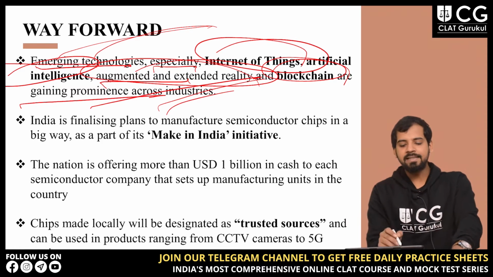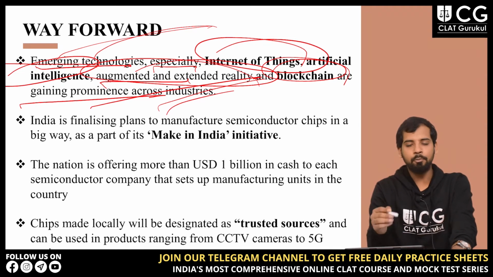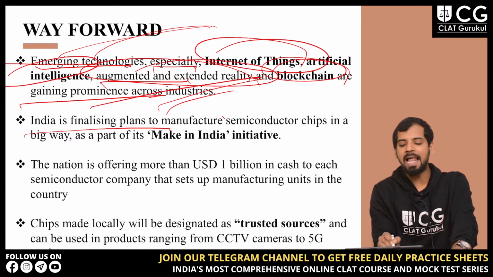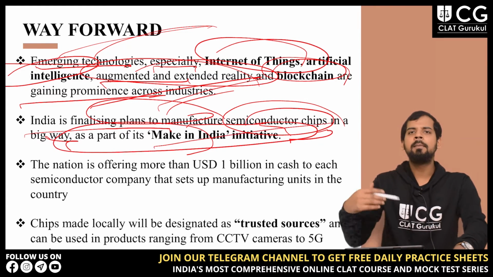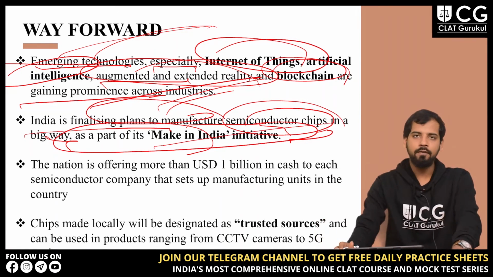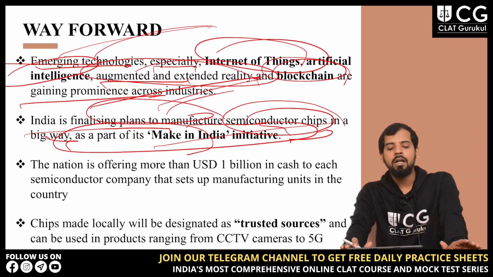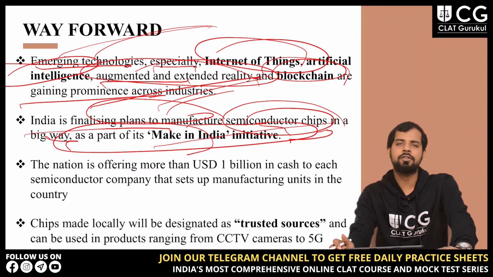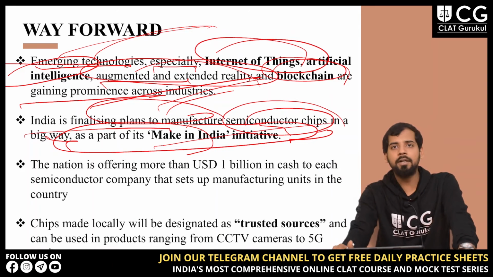So India, if we refer to the second point, is finalizing plans to manufacture semiconductor chips in a big way as part of its Make in India initiative, right? India is talking about the Make in India initiative, and they are finalizing plans to manufacture semiconductors, as I already talked about the India-Taiwan agreement related to this.